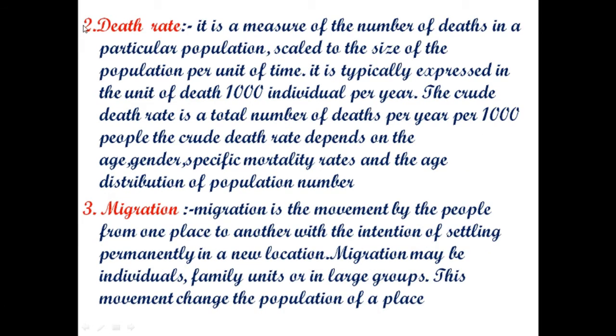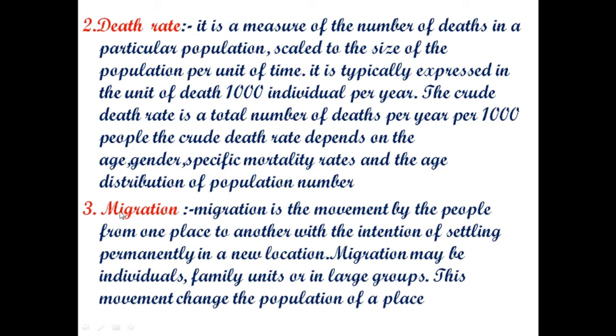And similarly, death rate. It is the measure of the number of deaths in a particular population in relation to the size of population per unit of time. It is typically expressed in units of deaths per thousand individuals per year. And crude death rate is the total number of deaths per year per thousand. If you see my last videos, the explanation is given. See those videos again and you will find the formula to find birth rate, death rate.